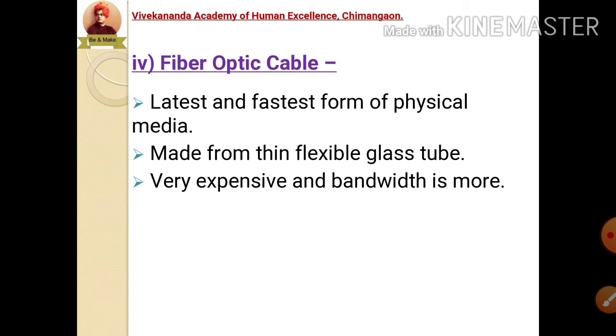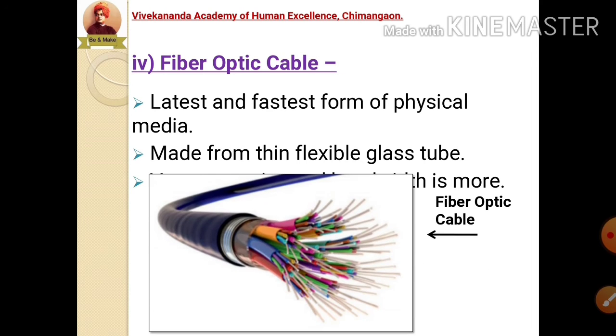And bandwidth is more. Now what is meant by bandwidth? Bandwidth is nothing but a range of frequencies which are used for transmitting a signal. So bandwidth is more for this kind of cables, but these cables are very expensive. I have shown you the cables over here. This is how the fiber optic cable will look.